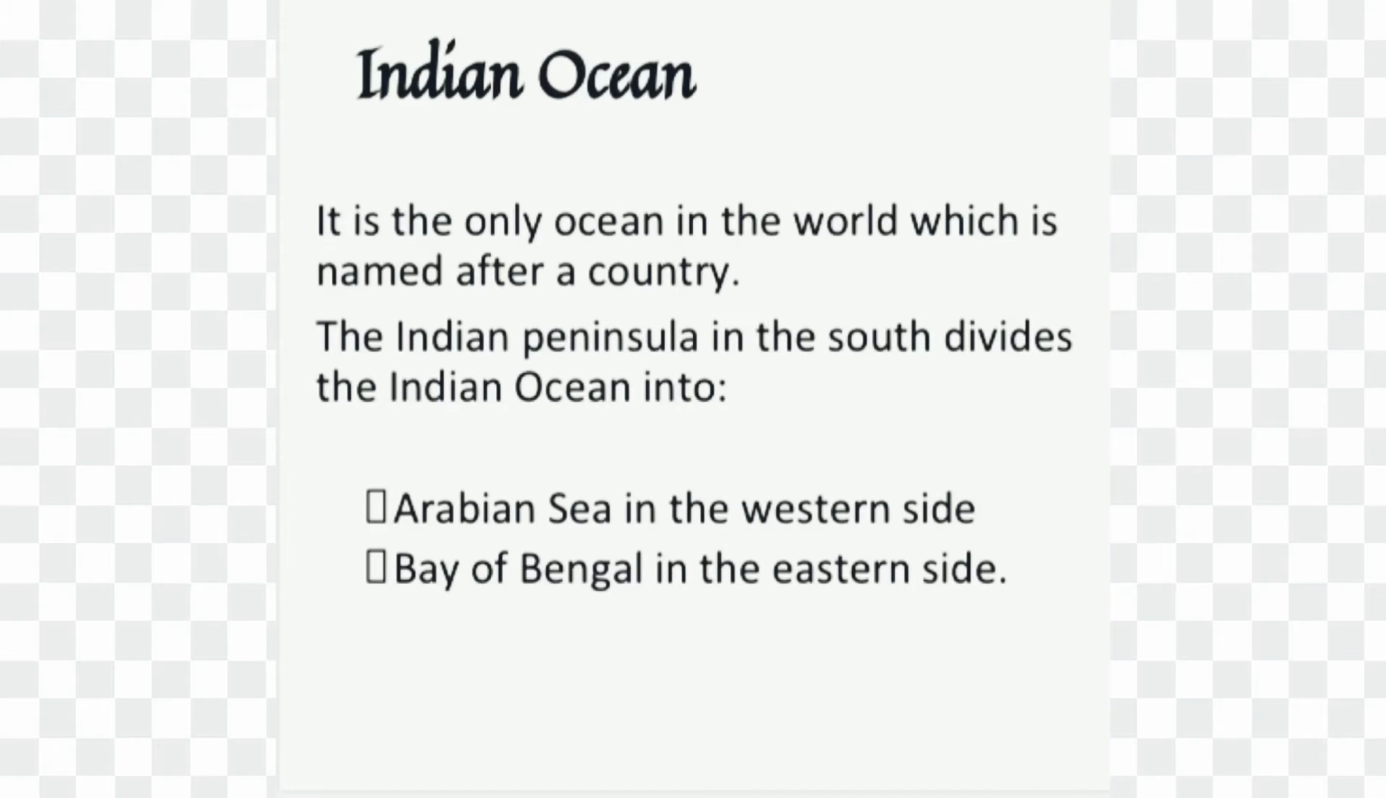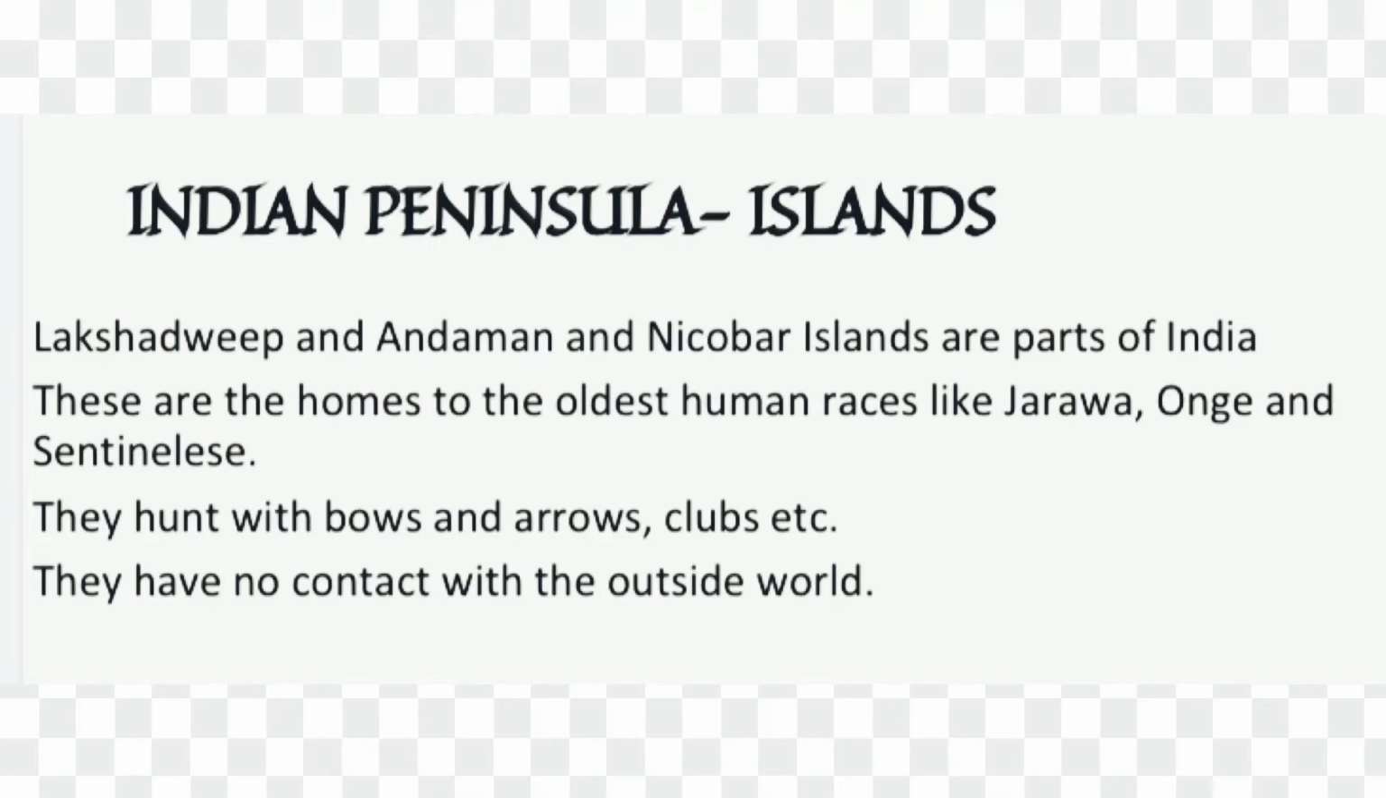Indian Ocean. It is the only ocean in the world which is named after a country. The Indian Peninsula in the south divides the Indian Ocean into Arabian Sea on the western side and Bay of Bengal on the eastern side.